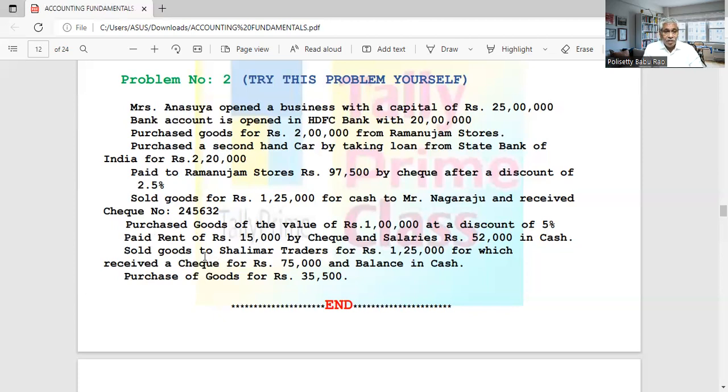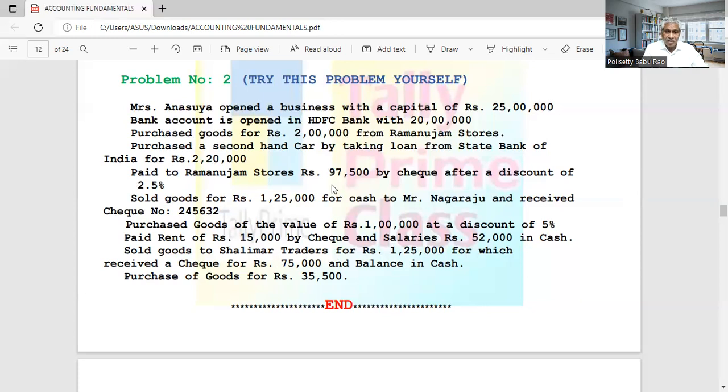Next, sold goods to Shalimar Traders for 1,25,000, for which received a check for 75,000 and balance in cash. We sold goods for 1,25,000. They gave a check for 75,000 and balance in cash. That means we sold goods, we received money. So the personal account is immaterial because we are receiving money. So here personal account is not necessary for us. We received 75,000 by check and balance in cash means 50,000 in cash.